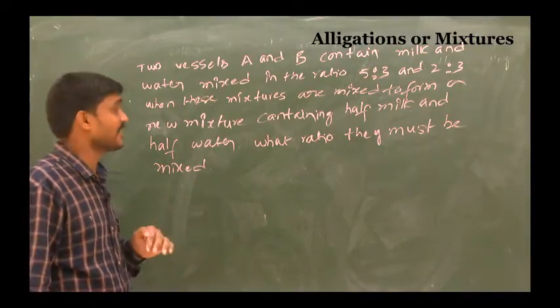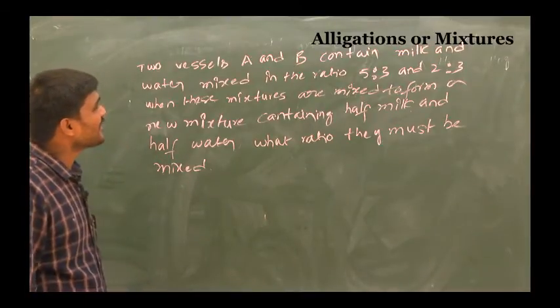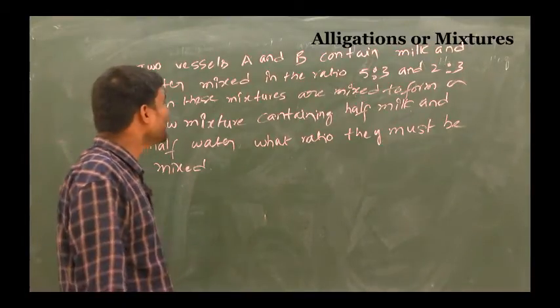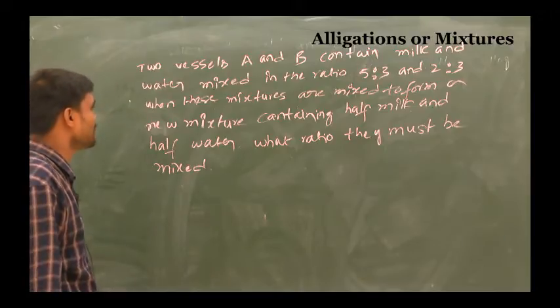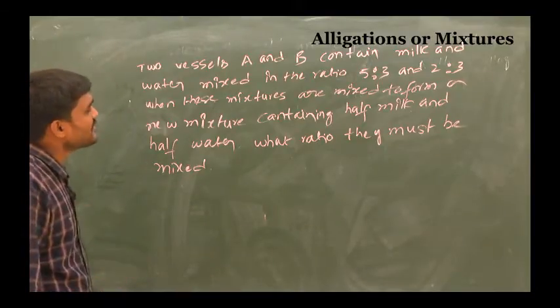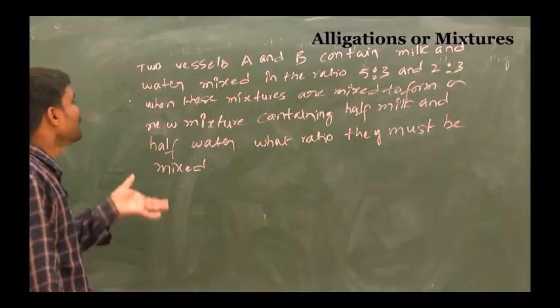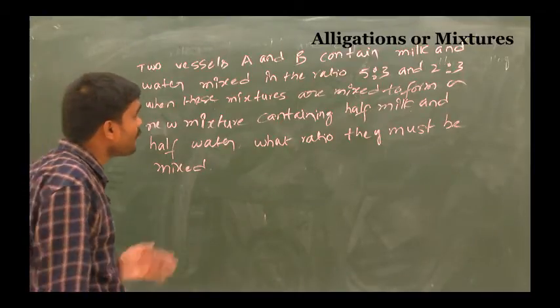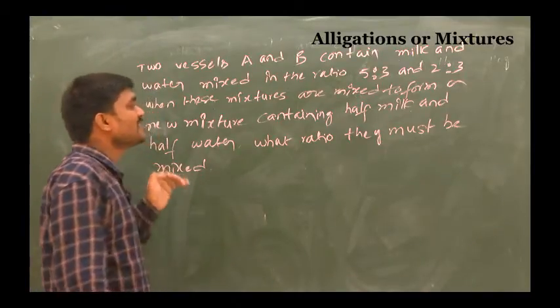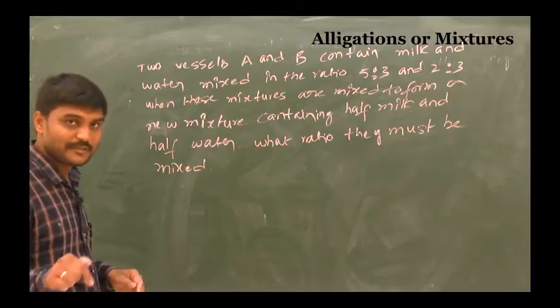Are you getting it? Once again, two vessels A and B contain milk and water mixed in the ratio 5:3 and 2:3. When these mixtures are mixed to form a new mixture containing half milk and half water, in what ratio must they be mixed?